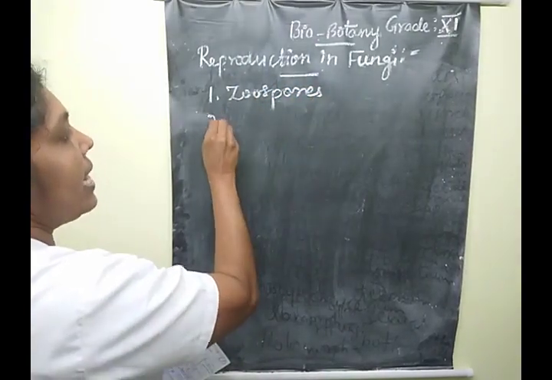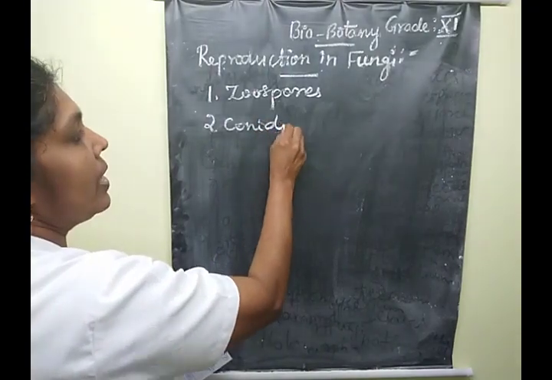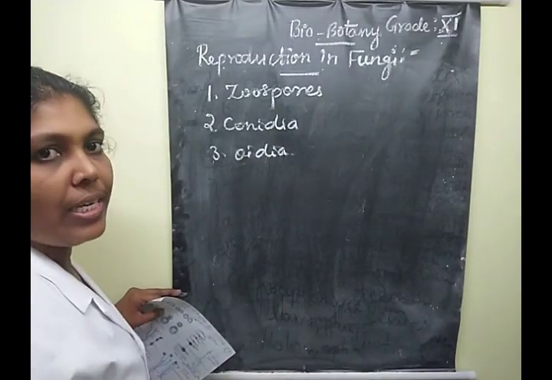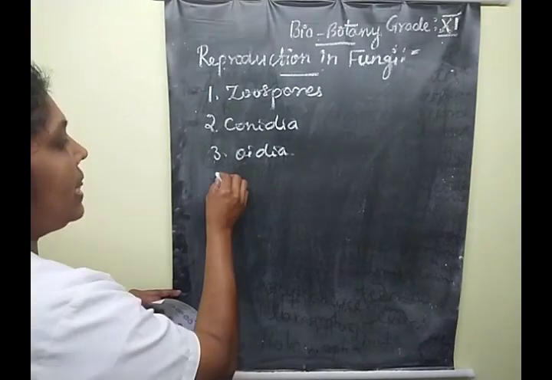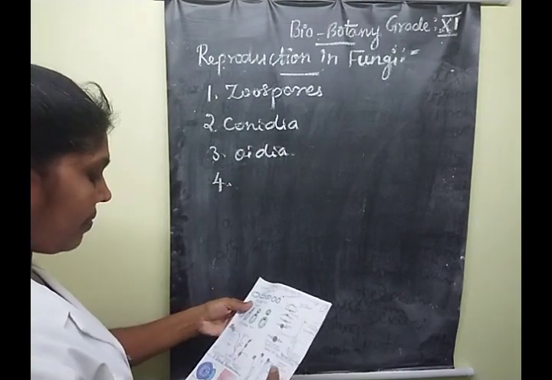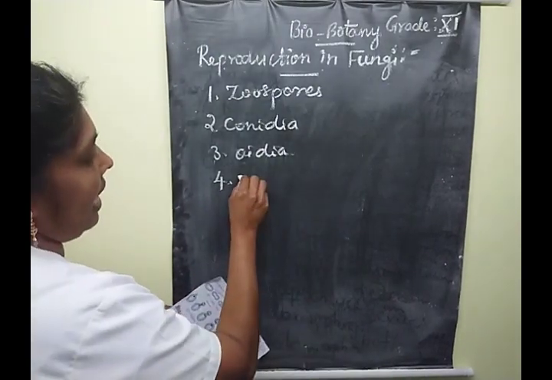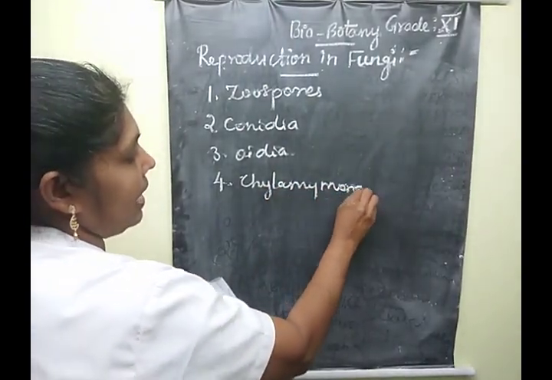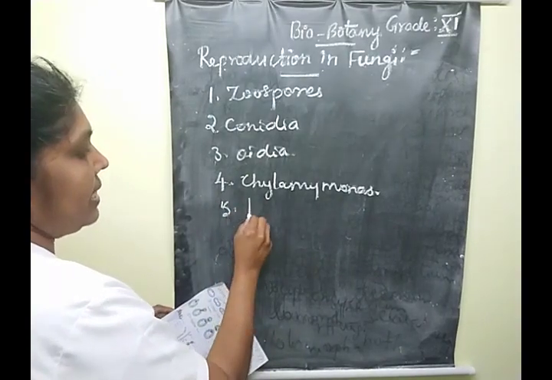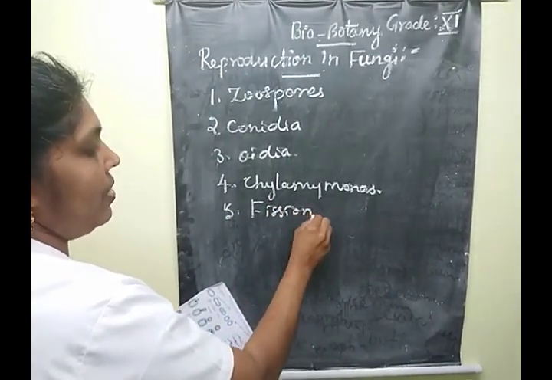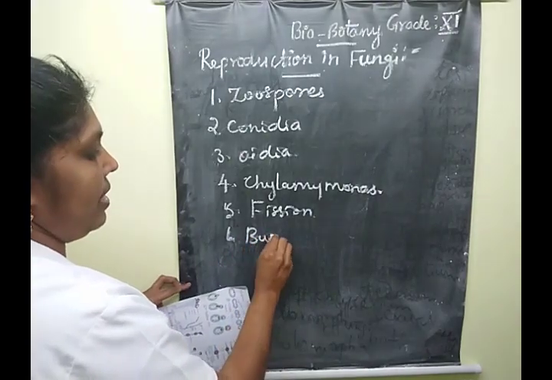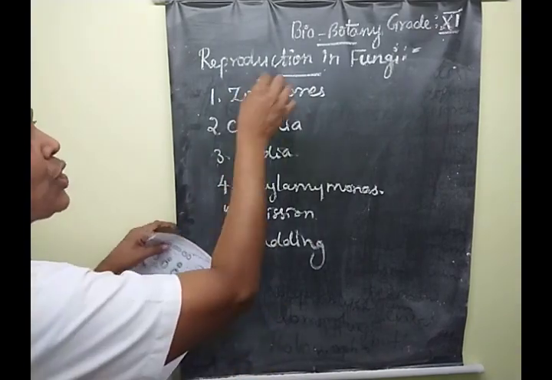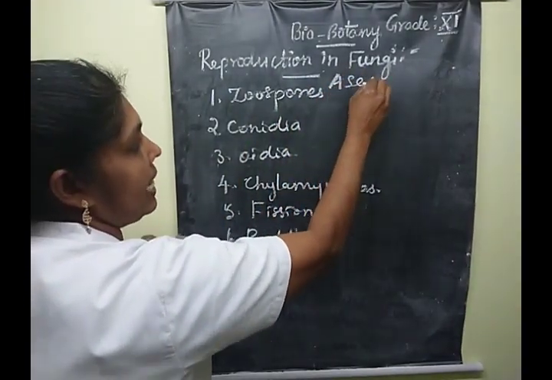Third, oidia or thallospore or arthrospore. Then the fourth one is chlamydospore, and fission and budding. Understood? So these are the asexual methods of reproduction in fungi.